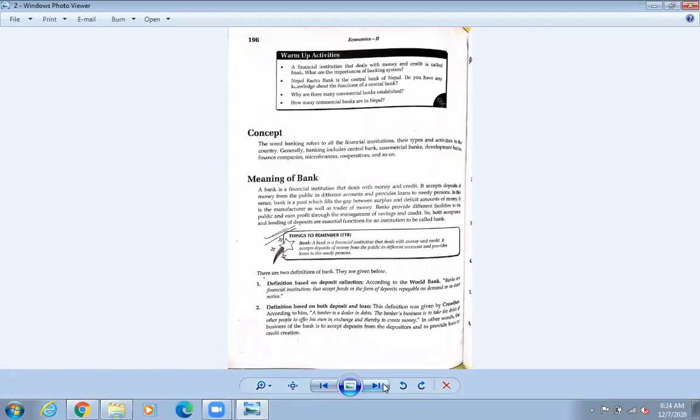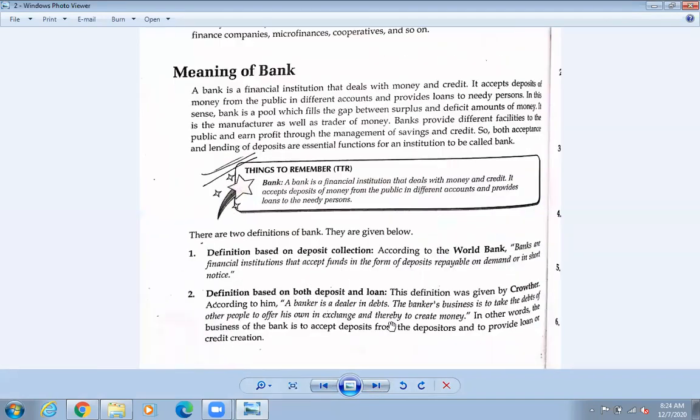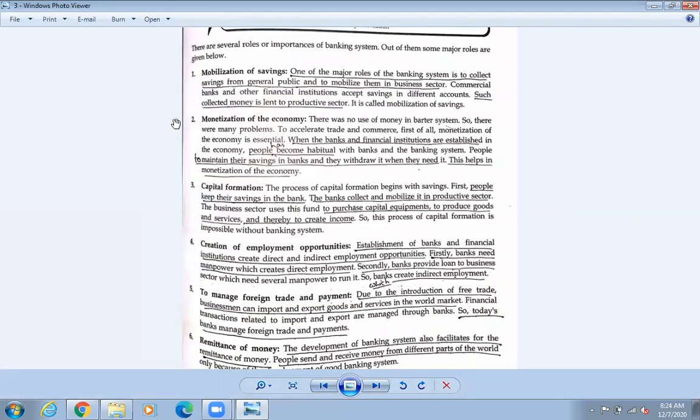So yesterday we have learned what is bank. So what is the bank and what are the functions? What are the importance of bank? Okay, so bank ले के काम गर्छ त? So it helps to mobilize the saving. Okay, so saving like कसरी ठिक ठाउँमा राख्ने हो. Okay, so monetization. So कसरी एउटा चिजको भ्यालु बनाउने हो, हैन? So remittance को लागि पनि help गर्थ्यो. So it helps in the foreign trade also.